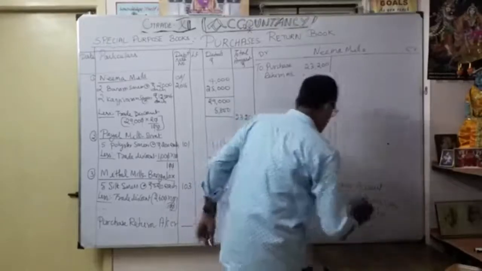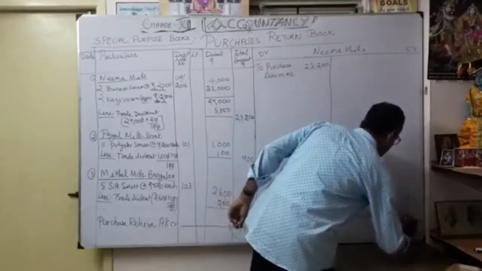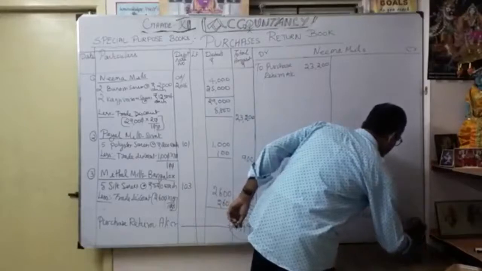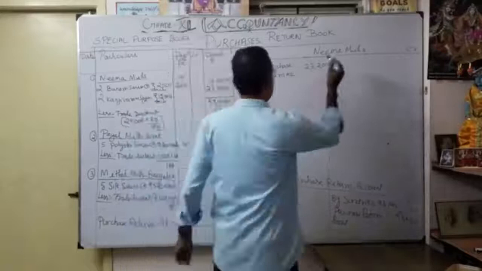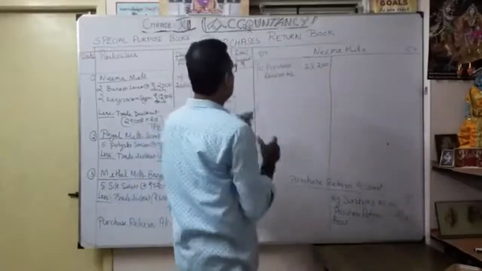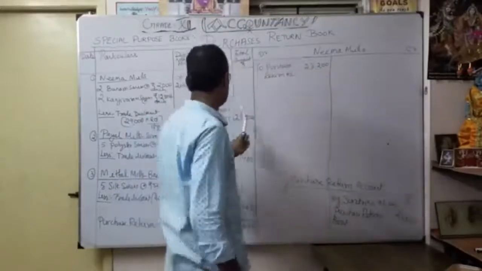How much? 26,440. Okay, understood. So here Nima Mills, I entered to purchase return account 23,200.